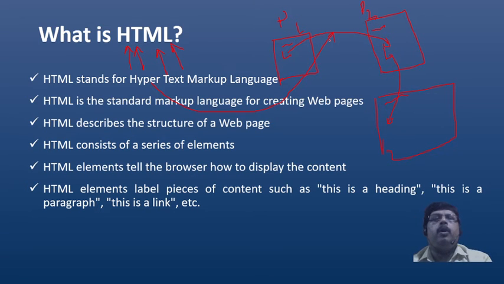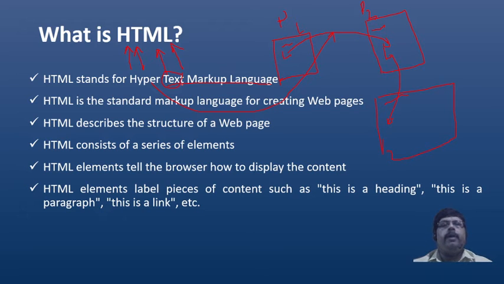Next, hypertexts are always marked with an underline like this. When you click on this, you do not get the normal arrow, you get a hand. When you click on that, it will jump. That means the text is made a hypertext. When you click on that text, it will jump. That concept is called hypertext, and the language is a markup language. That is why it's called hypertext markup language.